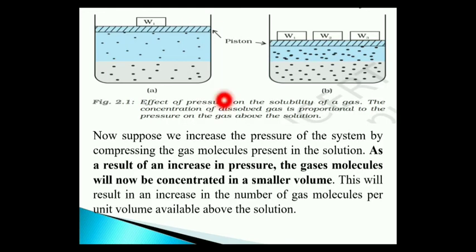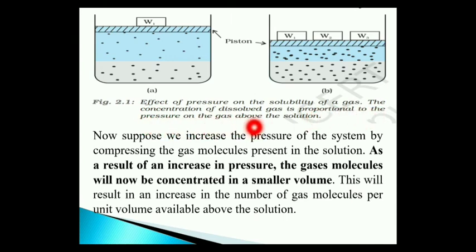Here we can see two beakers, A and B. These beakers show us the effect of pressure on the solubility of a gas. The concentration of dissolved gas is proportional to the pressure on the gas.